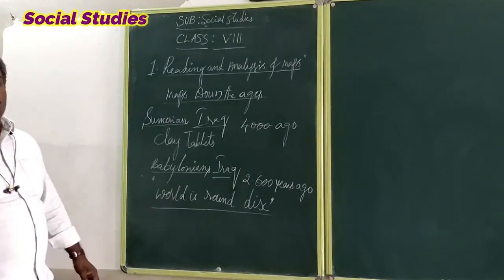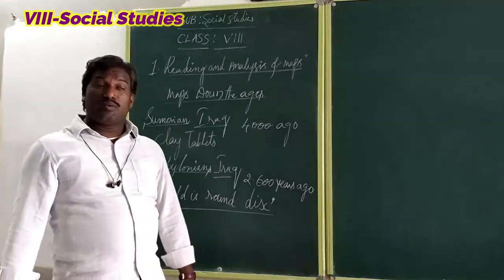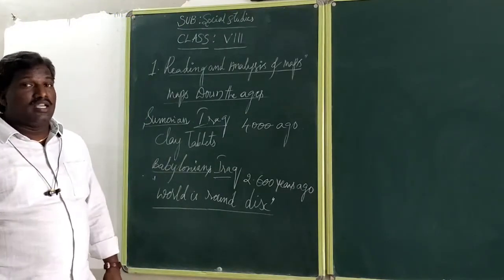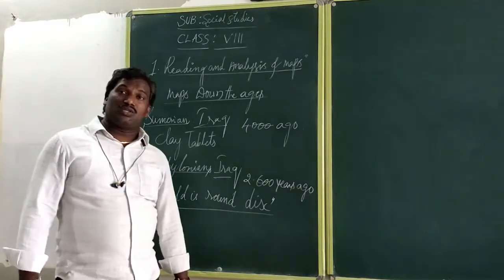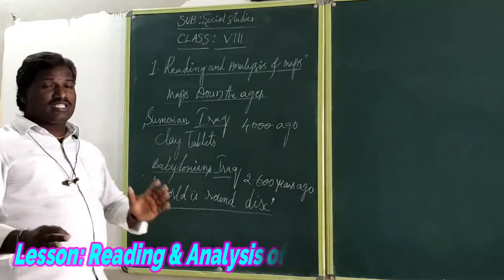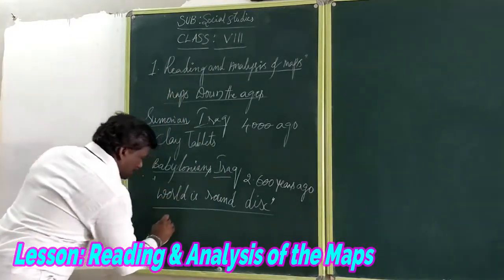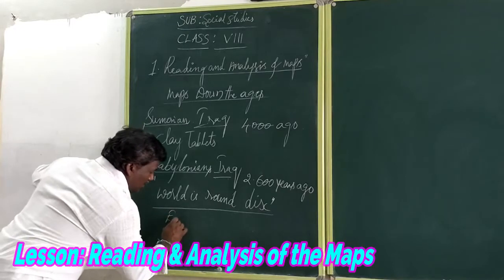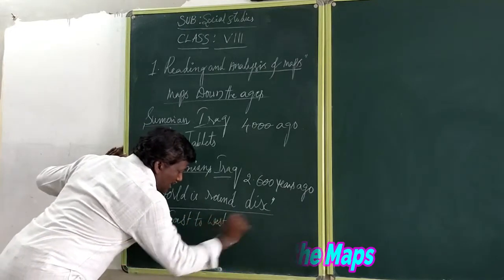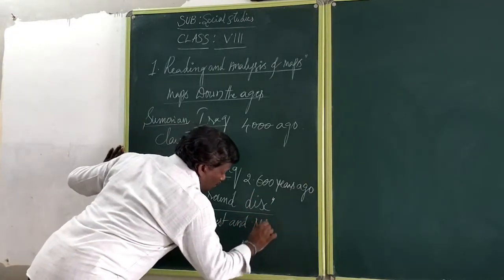The world is a round disc, and different types of continents also they showed in the middle of this map. Some of the continents they showed in the north part and some of the places in the south part. Mainly the places they arranged from east to west and north to south.